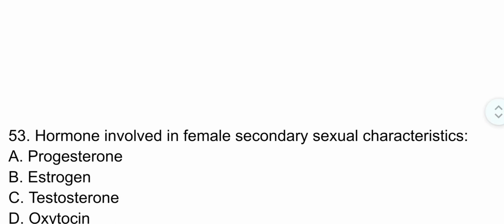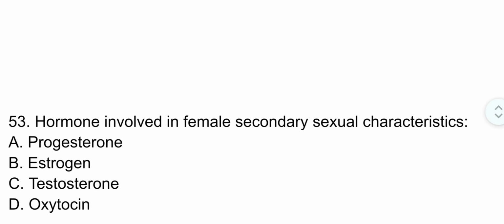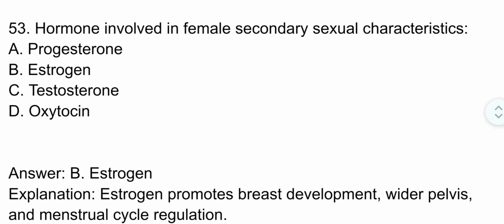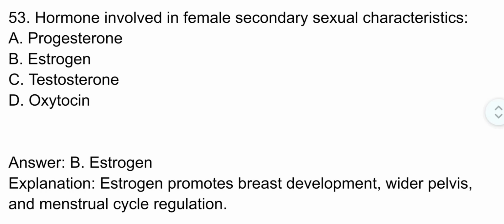Question number 53. Hormone involved in female secondary sexual characteristics. Correct option is option B. Estrogen. Estrogen promotes breast development, wider pelvis and menstrual cycle regulation.